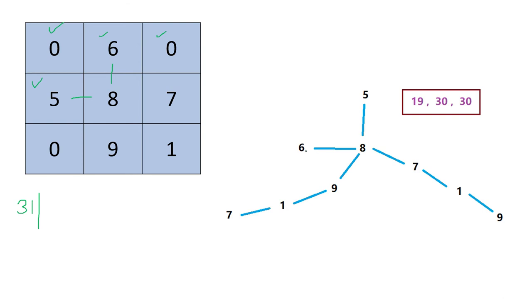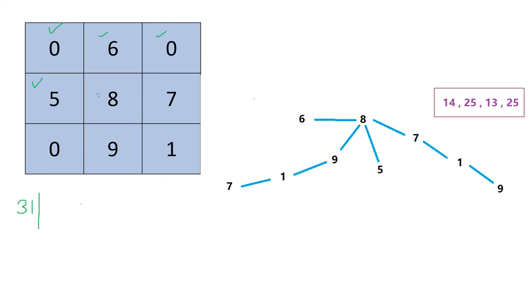So 5, 8, 6 will be one path. From 8, if we move towards 9, then we can go 9, 1 and 7. So that will be one path. And if we go towards 7, then it will be 8, 7, 1, 9. Okay. And the contributions will be 19, then 30 and 30. So the maximum is 30. But we have to compare: the previous max was 31 when we started from 6. So 30 can't replace that one because 30 is less than 31.